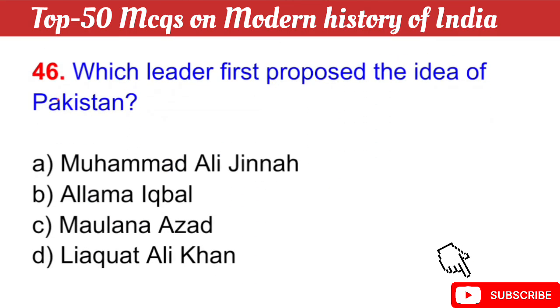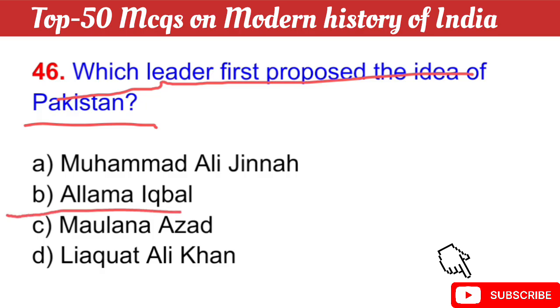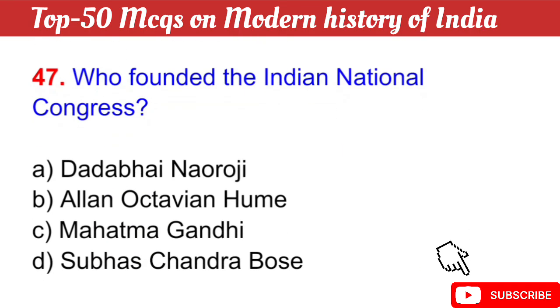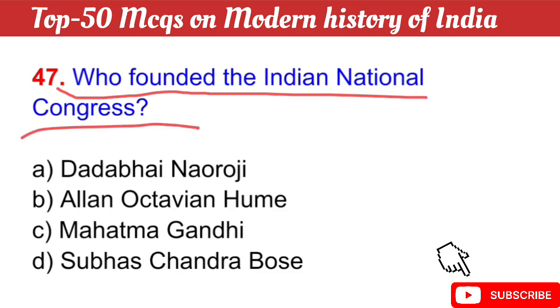Question number 46: which leader first proposed the idea of Pakistan? The right answer is option B, Allama Iqbal. Allama Iqbal was the first leader to propose the idea of Pakistan. Question number 47: who founded the Indian National Congress? The right answer is option B, Allan Octavian Hume.